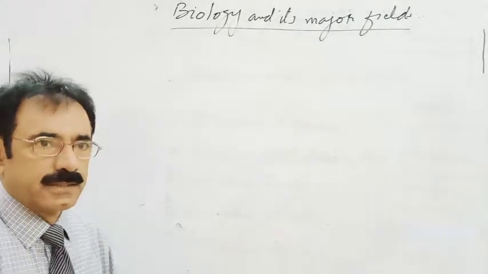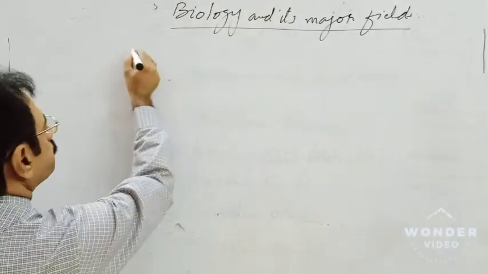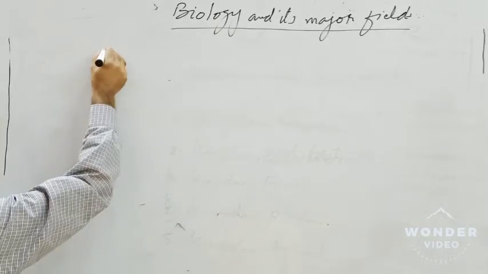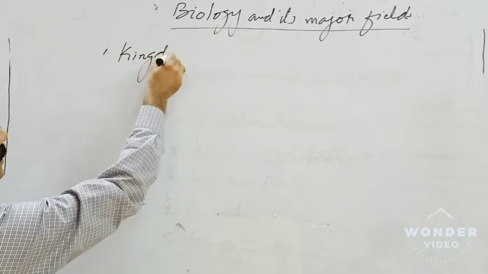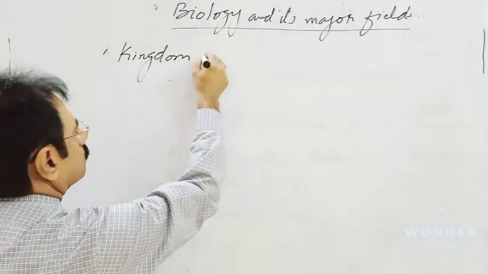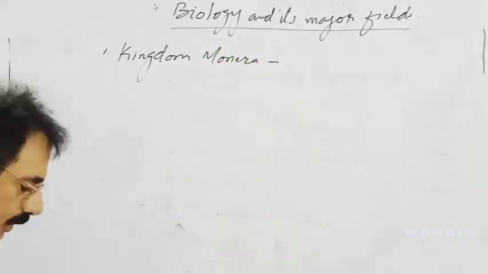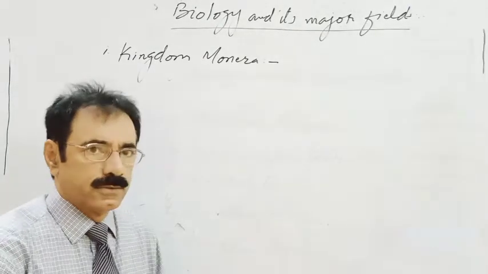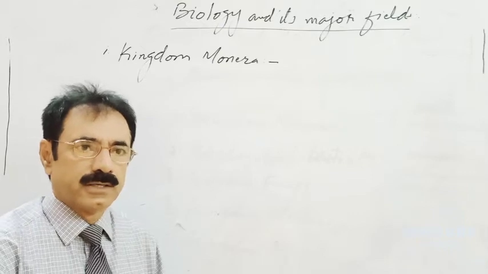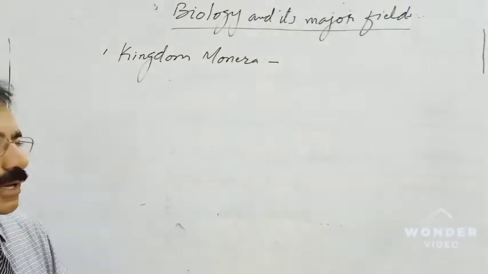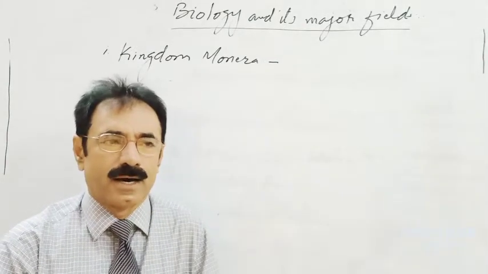There are 5 major fields of biology. Number 1, Kingdom Monera. Kingdom Monera includes those organisms which are unicellular and they are prokaryotes. That means we can say that Kingdom Monera includes all the prokaryotic unicellular organisms.